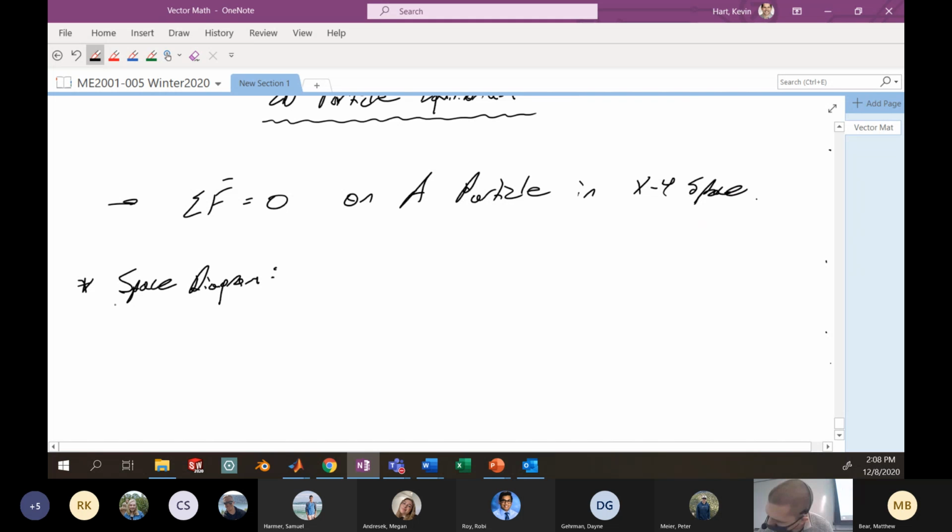So this is a space diagram. And this is just more or less a sketch or a picture or some sort of physical state that might help you define a problem or that you might want to analyze. So we'll just say a sketch or picture of a system you want to analyze.